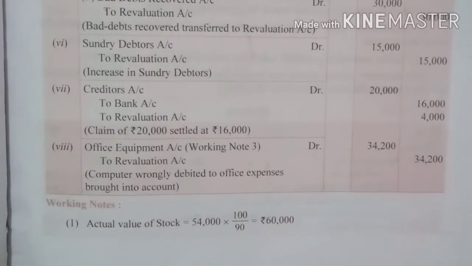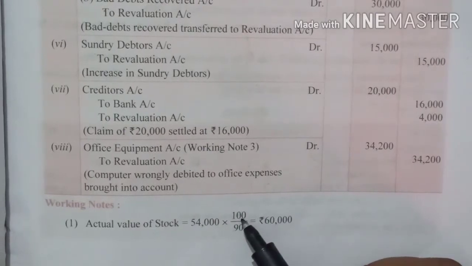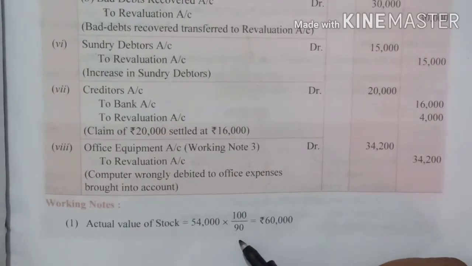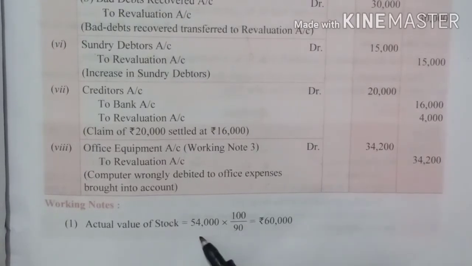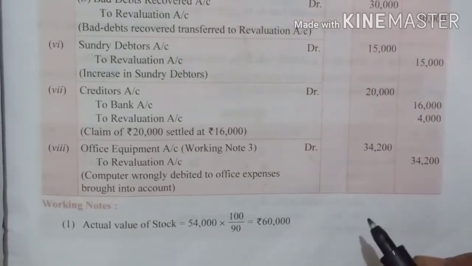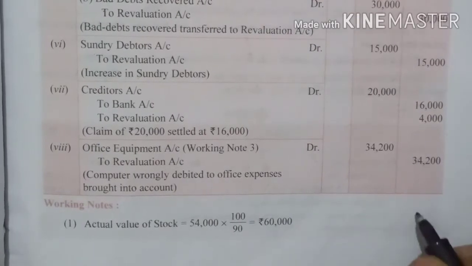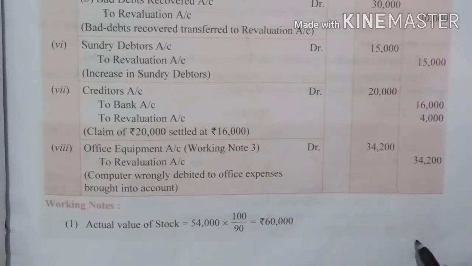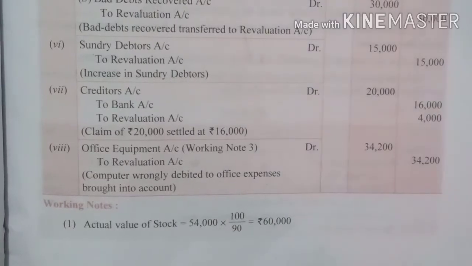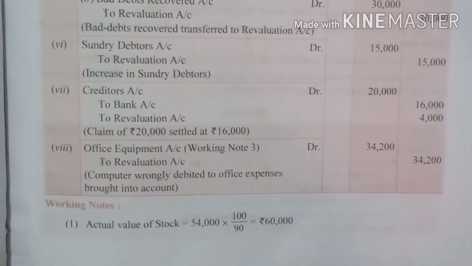And actual stock was what? 100%. It was undervalued 10%, so it was valued as 90. So 100 was the real value and 90 was the value which was being judged. We will multiply 100 by 90 with 54,000. You can write here 90 and 100. On 90 we have 54,000. On 100 how much will we get? We don't know, so just cross multiply. You will get 54,000 into 100 upon 90. That will give you 60,000.